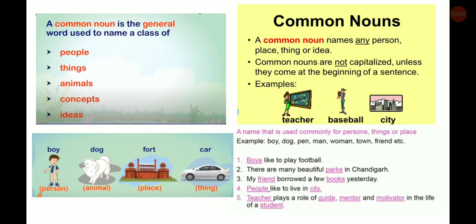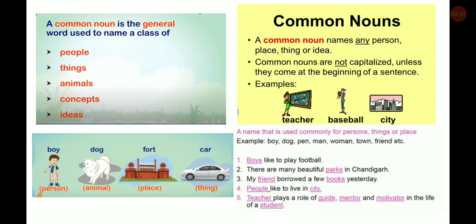So first is common nouns. A common noun is the general word used to name a class of people, things, animals, concepts and ideas. You can see in the picture a person as a boy, animal as a dog, place as a fort and thing as a car. All these are common nouns which are commonly used. A certain name is not given to them, so they are common nouns. A common noun names any person, place, thing, animal or any idea.